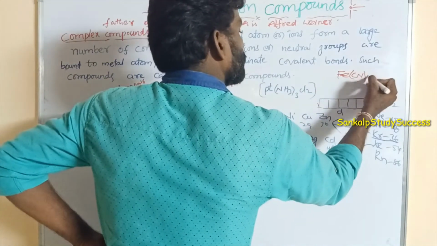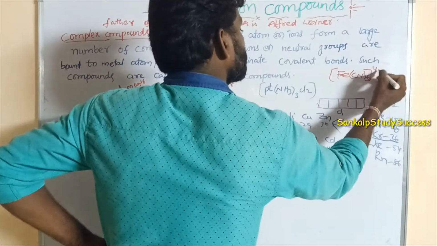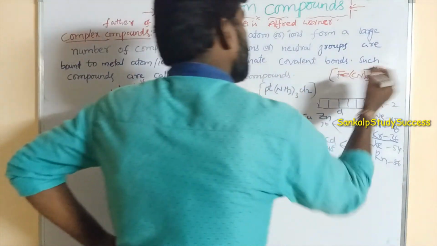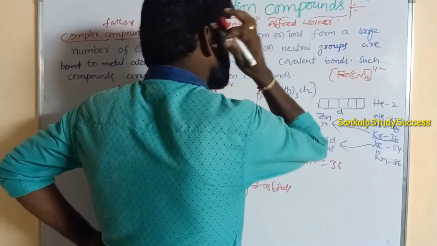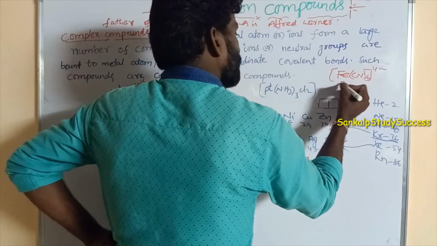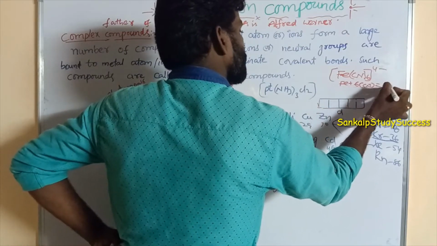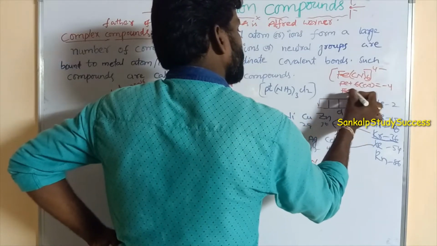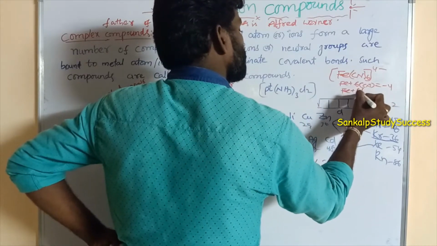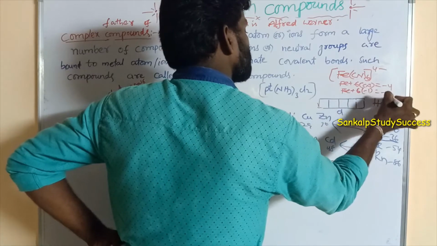Suppose [Fe(CN)6]4-, right. In the oxidation state, Fe plus 6 times CN minus is equal to minus 4. What is the oxidation state of CN minus? Minus 1. So Fe plus 6 times minus 1 is equal to minus 4.